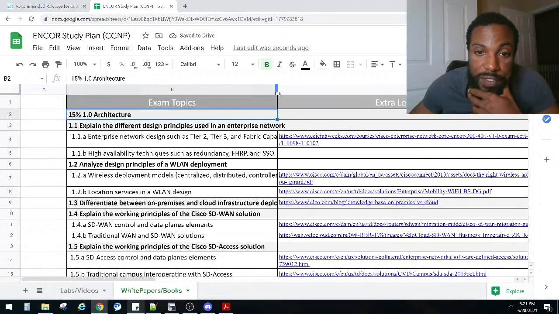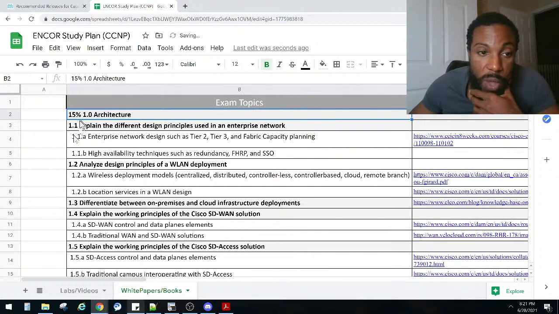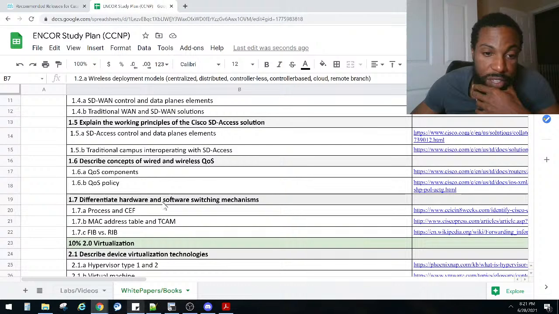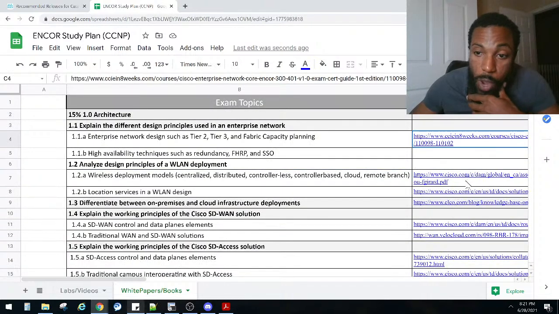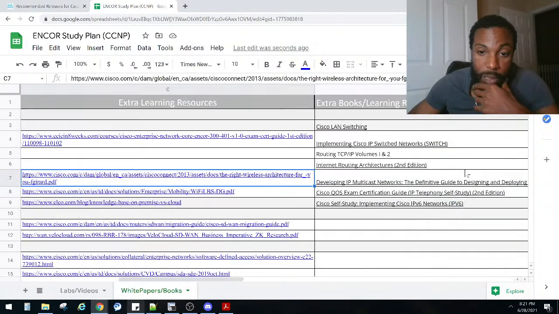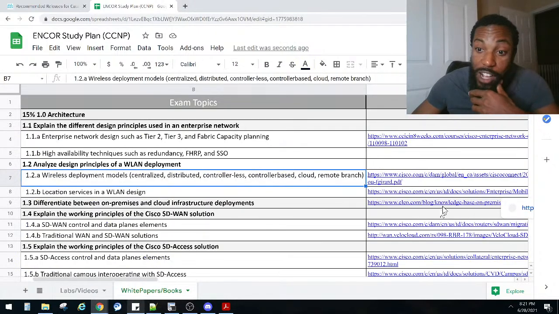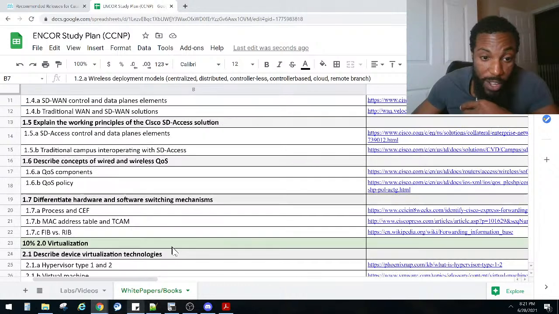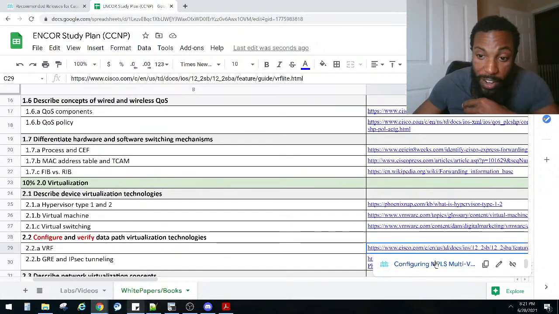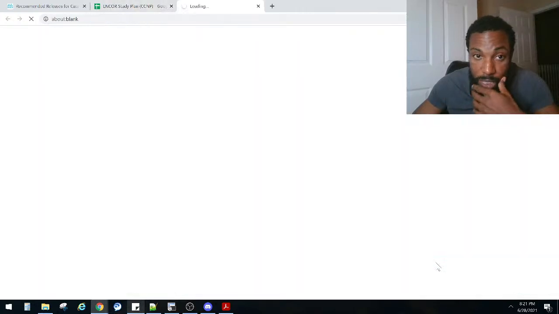We also have each of the topics from the CCNP ENCOR exam, each of the topics here. And then there are also some white papers that go alongside these topics. Yes, every one of them. For example, let's see here, VRFs. There is a white paper on VRF. We click that guy right there and it takes you straight to Cisco's website.